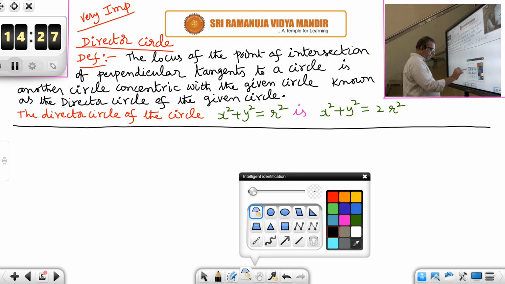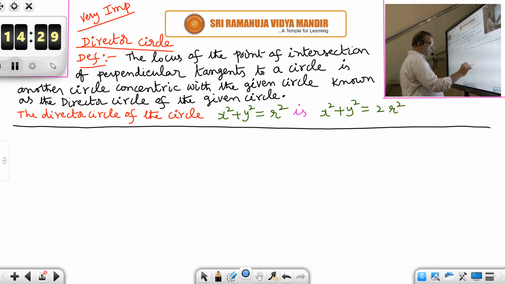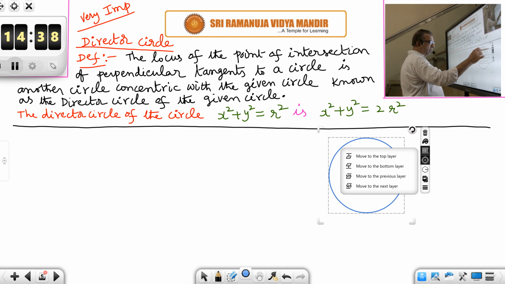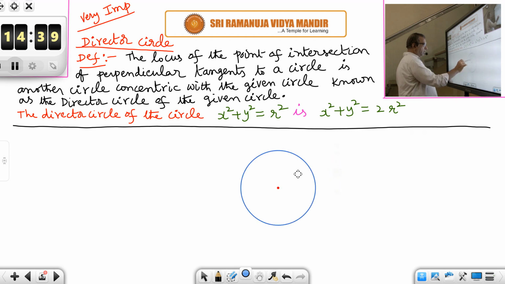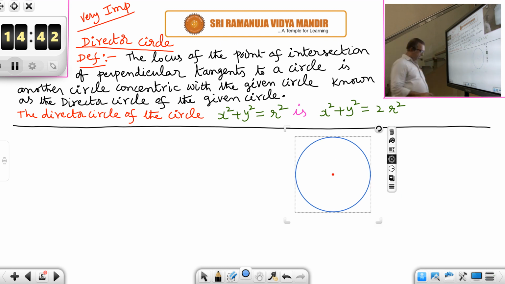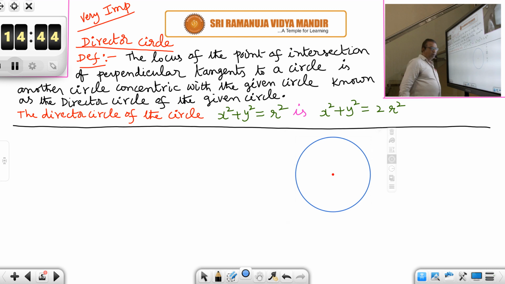Let us use the tools to draw a circle. Suppose this is the circle, some circle with some center. Now let us draw two tangents to this circle which must be perpendicular to each other. See the definition: the locus of the point of intersection of perpendicular tangents to a circle. So take any point.